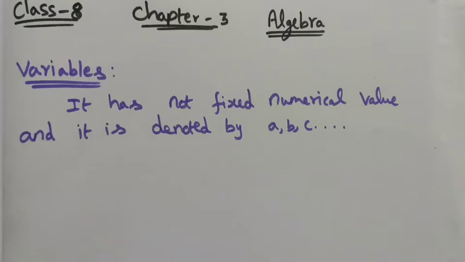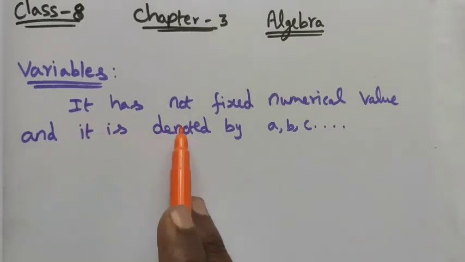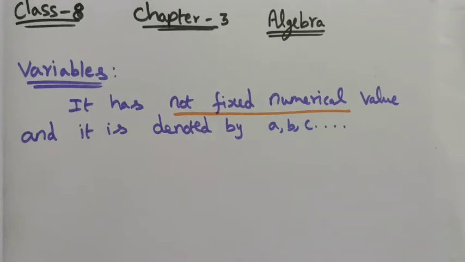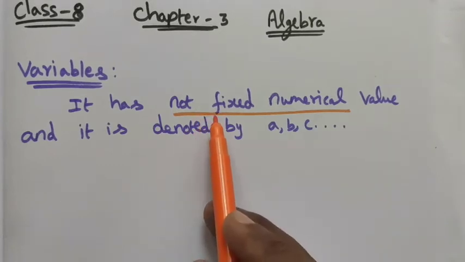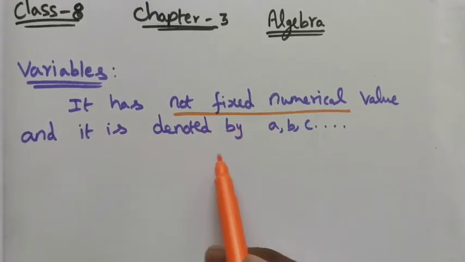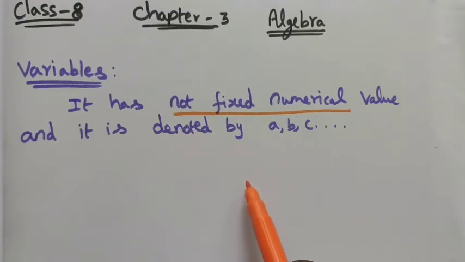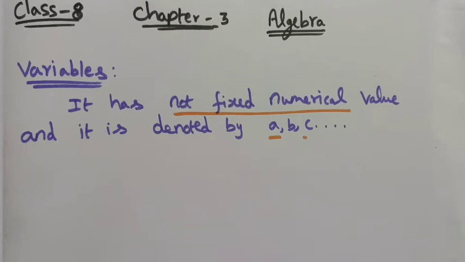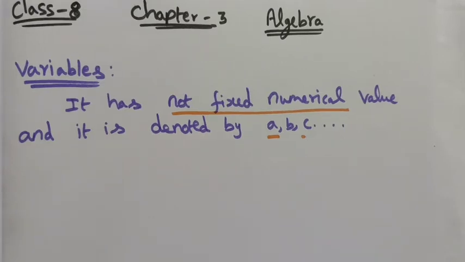First we want to know what is variable, constant and then terms. See here, variables have no fixed numerical values. Variable means it has no fixed numerical value, and it is denoted by the alphabets in small letters, that is a, b, c up to z. So clearly the variable is not a standard value.